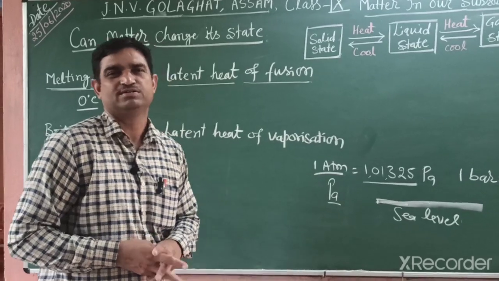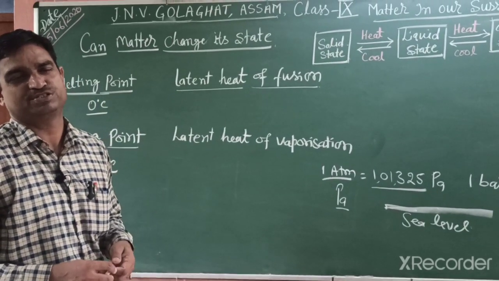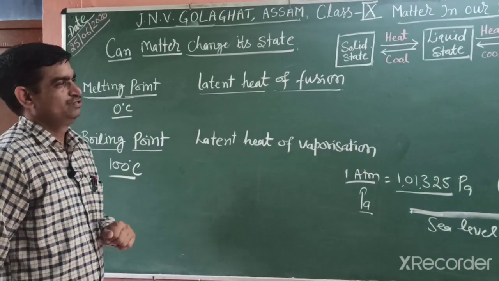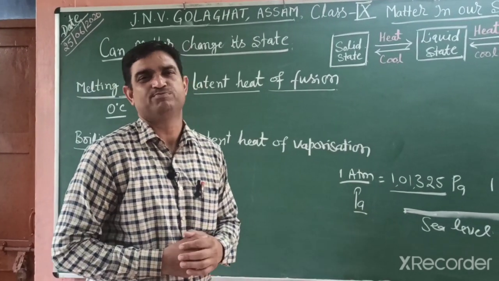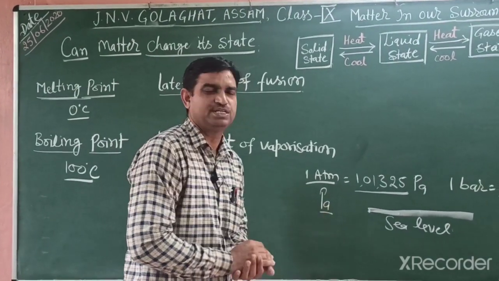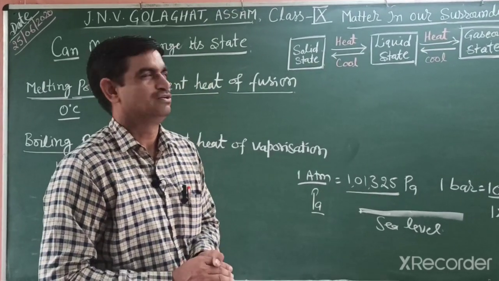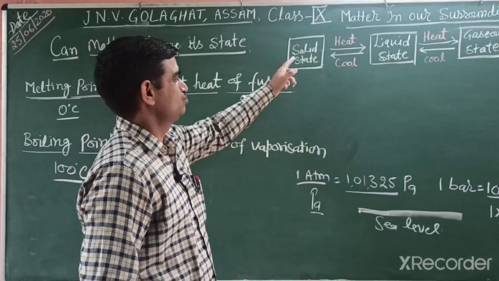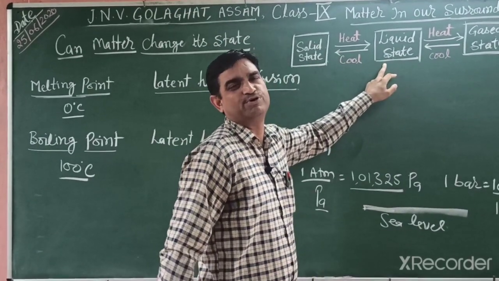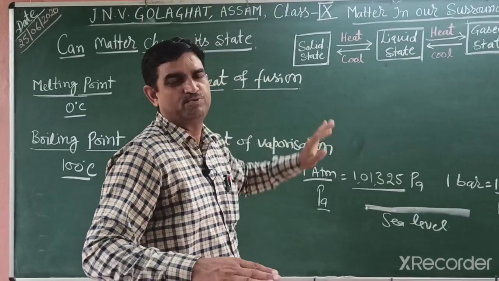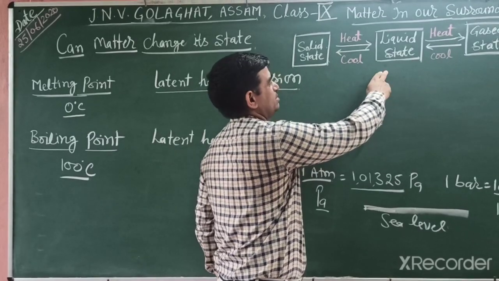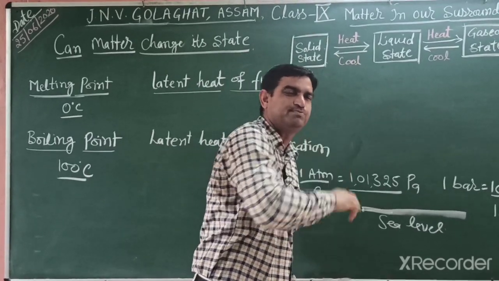Today we will see the effect of temperature and pressure on states of matter, and melting point and boiling point. At first, what is melting point? Melting point means the temperature at which a substance melts. It is the temperature at which a solid changes into a liquid at atmospheric pressure.